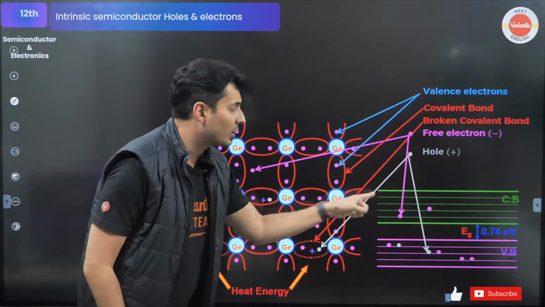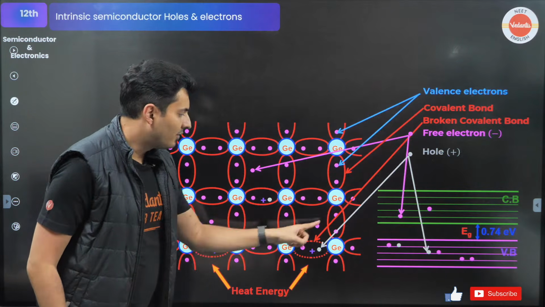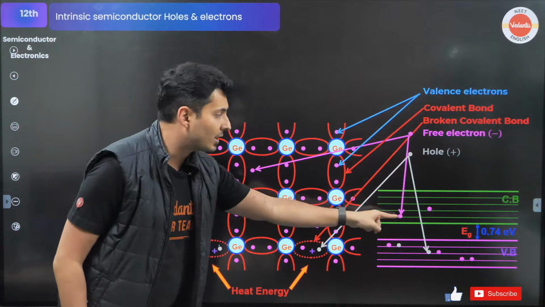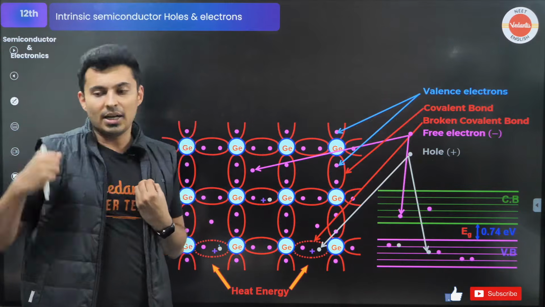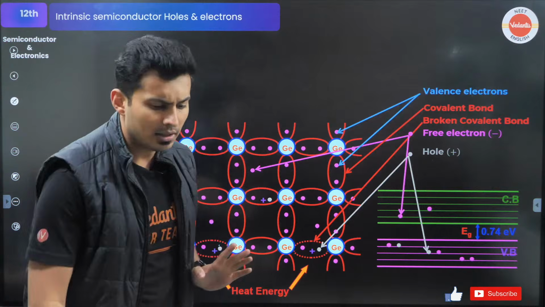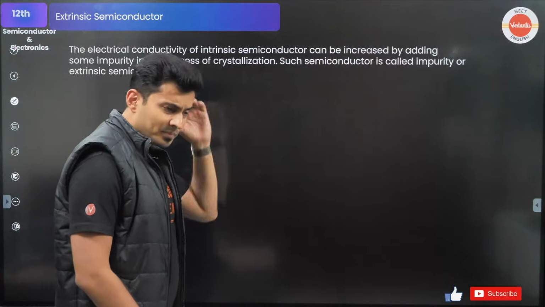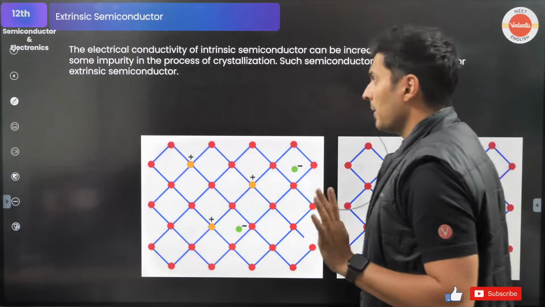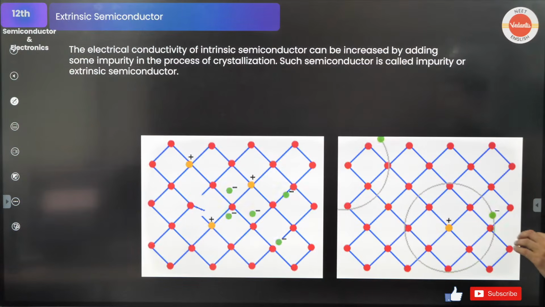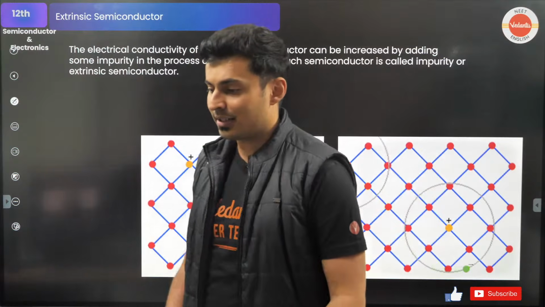So the free electrons were the ones in pink. Those free electrons are in the conduction band. From the valence band, they jumped into the conduction band. Clear till this point? Very nice. Now, if you understood it till here, let's go to extrinsic semiconductor.